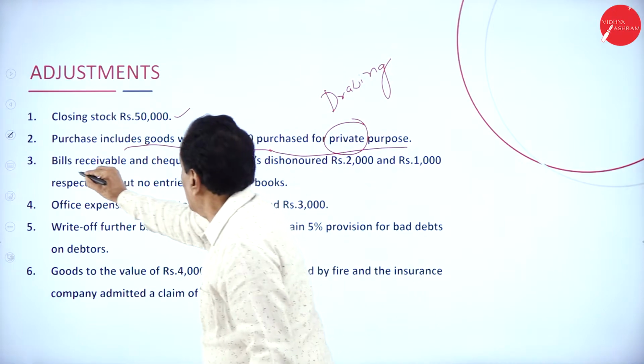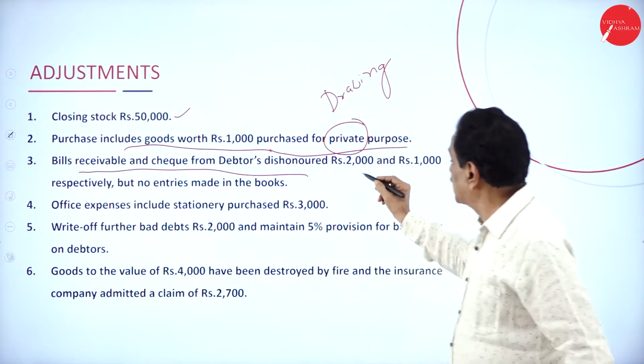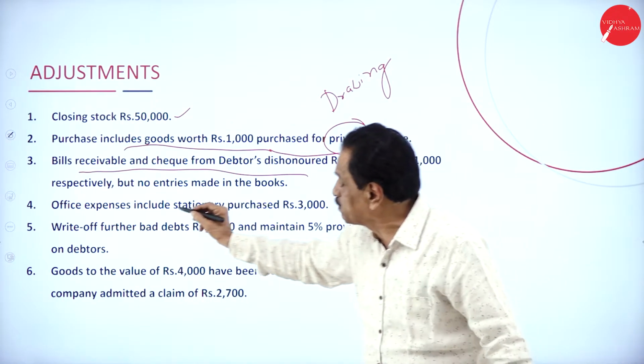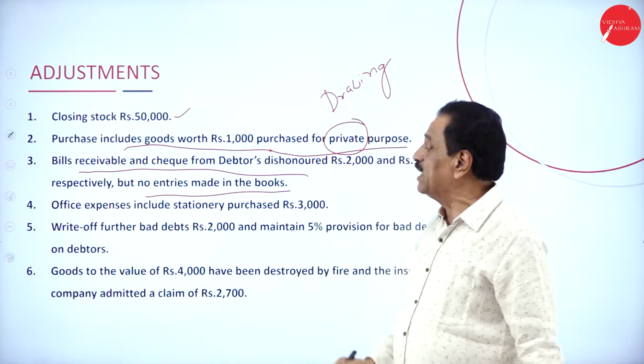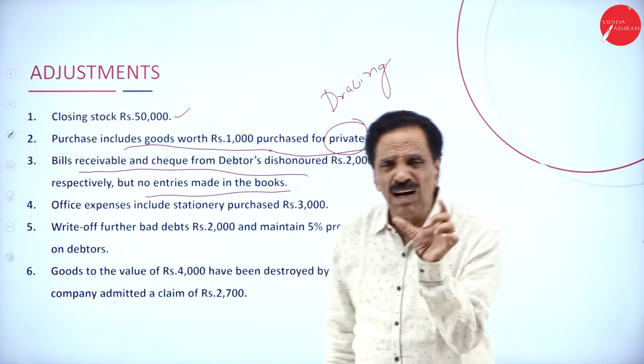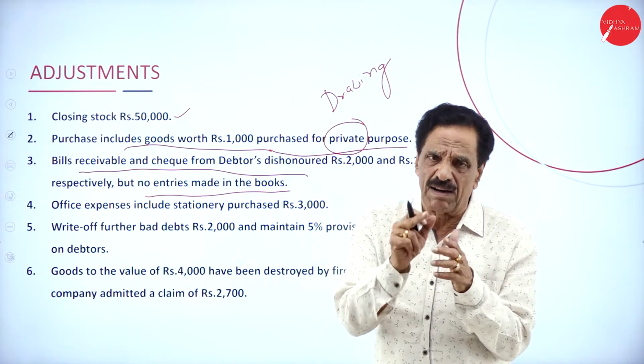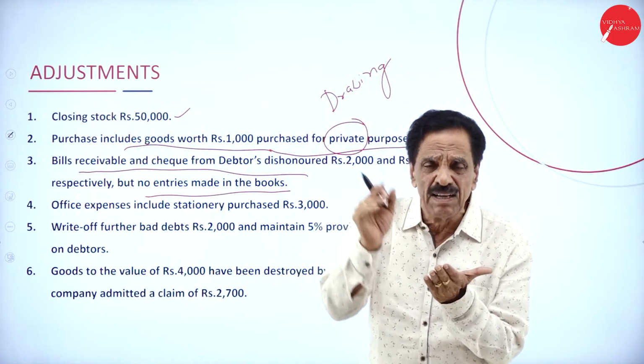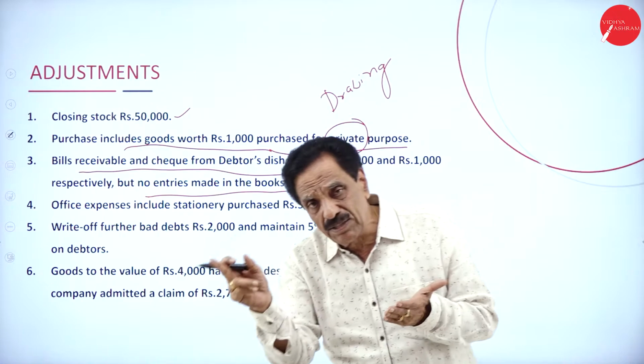Then BR and check from debtor dishonored, 2,000 and 1,000 respectively, but no entries made in the books. The rule says, if the BR is dishonored, deduct from BR, add to debtor.